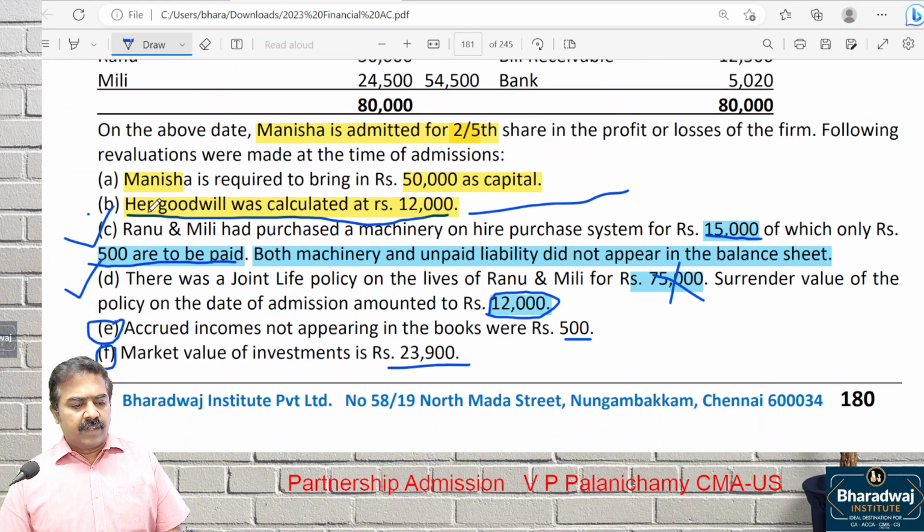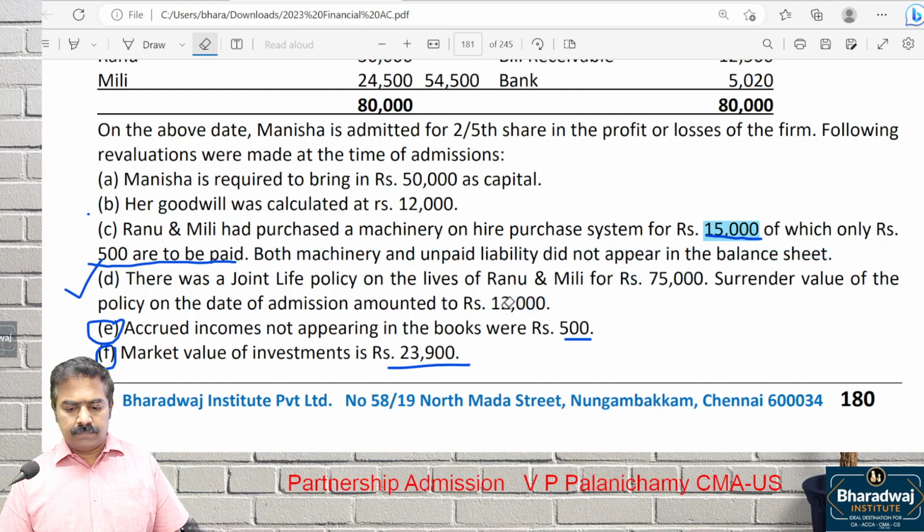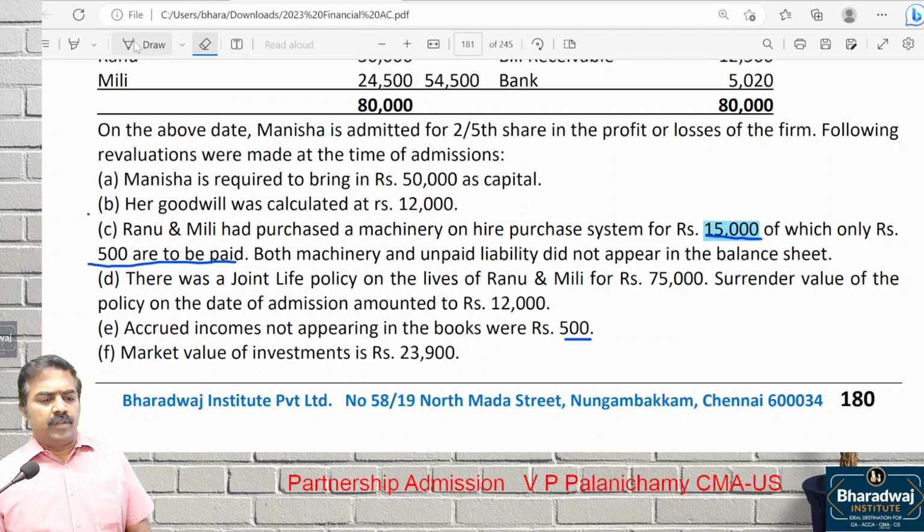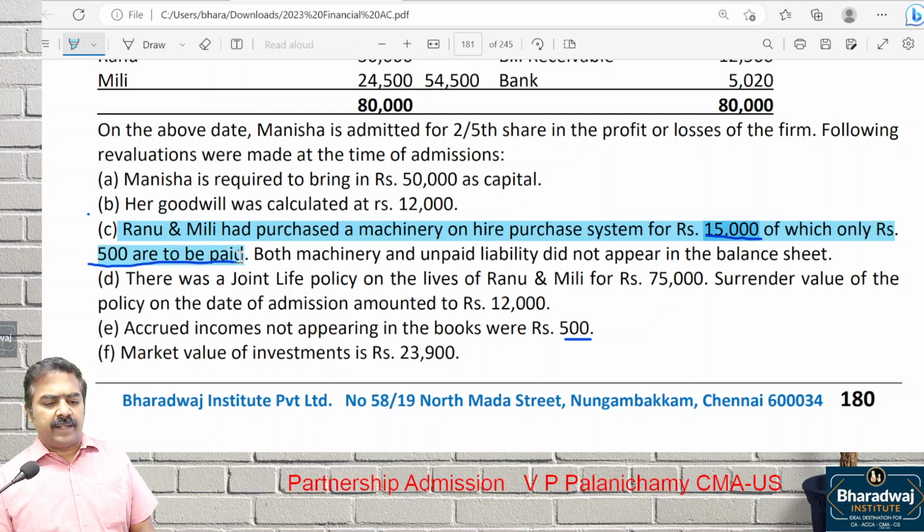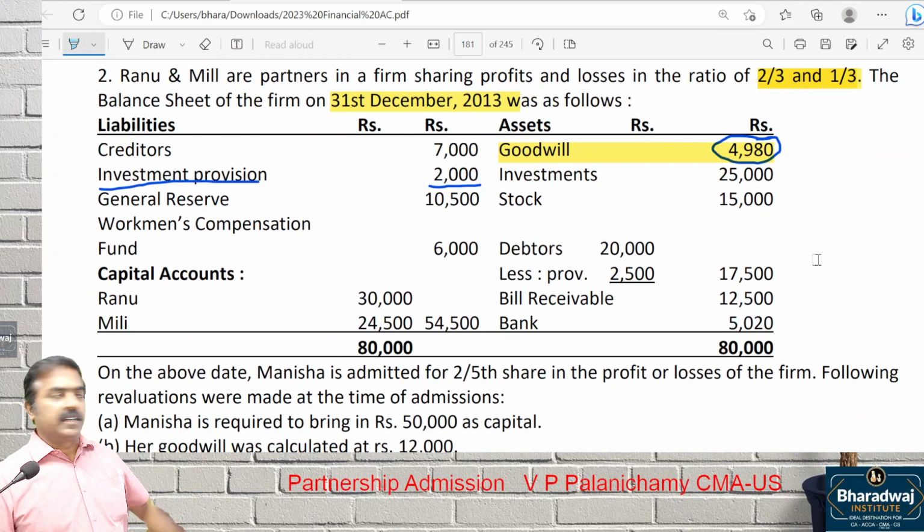Okay. How will point number C be adjusted in revaluation? Ranu and Millie have purchased a machine on hire purchase system for 15,000. Only how much is to be paid? 500 to be paid. Wait. Both the machinery and the liability are not recorded in the balance sheet, neither on the asset side nor on the liability side.